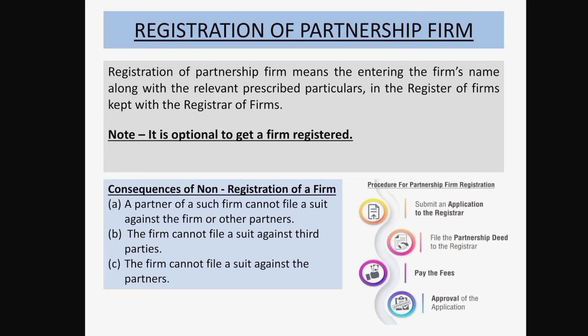There is some information which must be supplied along with the application form. These are the name of the firm, the principal place of business of the firm, or we can say the address of the head office, the name of any other place where the firm will be carrying on business, or we can say the address of the branch office, the date of admission of the partners in the firm, the name and permanent address of the partners, and the duration of the firm. All this information must be supplied with the application form, and the application must be signed by all the partners. So this is the procedure for a partnership firm to get itself registered.